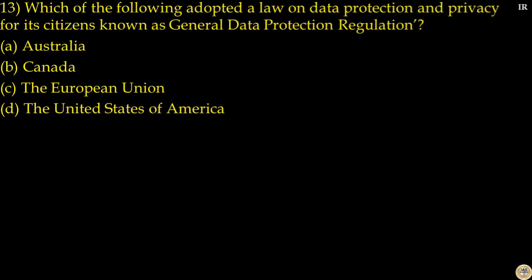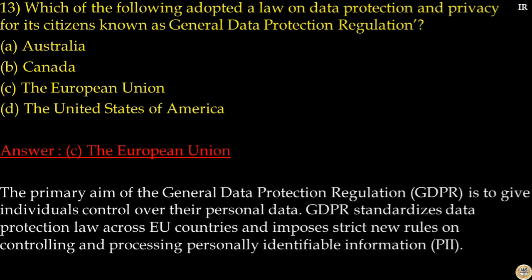Question number 13. Which of the following adopted a law on data protection and privacy for its citizens known as General Data Protection Regulation? Options are Australia, Canada, European Union, United States of America. Here, answer to this question is option C, European Union. The primary aim of the General Data Protection Regulation is to give individuals control over their personal data. GDPR standardizes data protection law across European Union countries and imposes strict new rules on controlling and processing personally identifiable information. So, the answer to this question is option C.